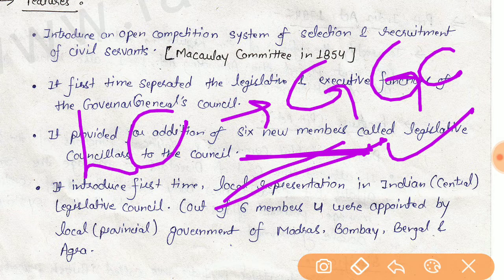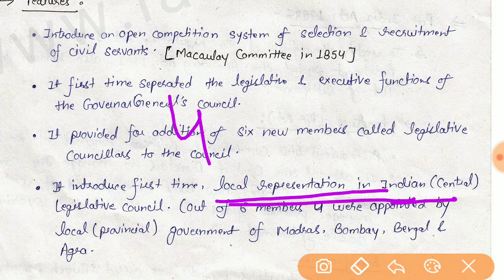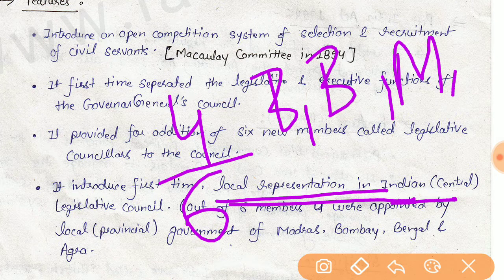For the first time, it introduced local representation in the Indian Legislative Council, and four-sixths of the members were elected from the provinces of Bengal, Bombay, Madras, and Agra as new governor legislative councils.